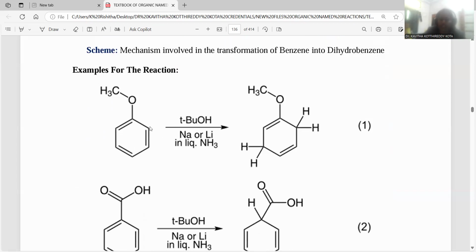I am taking anisole. This methoxybenzene is called anisole. Anisole is treated with tertiary butanol, which is a protic solvent. Either sodium or lithium is taken as the metallic medium, and liquid ammonia is added together, right? Whenever this is the condition, there is a formation of solvated electrons. Electrons will be released into the system. Whatever electron is released will be added at the 1,4 position.